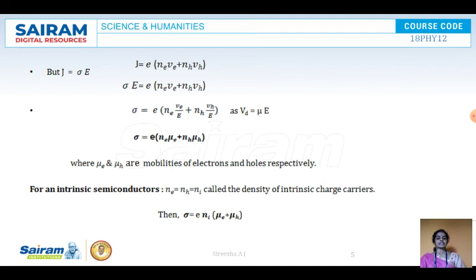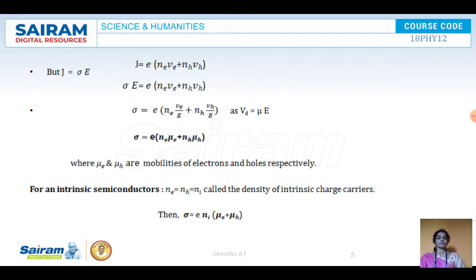For an intrinsic semiconductor, we already discussed Ne is equal to NH is equal to Ni, which is called the density of intrinsic charge carriers. So here sigma is equal to e into Ni into (mu e plus mu h). As I told you, intrinsic means it is a pure semiconductor, no extrinsic doping has been done.